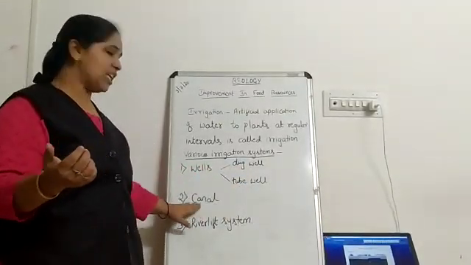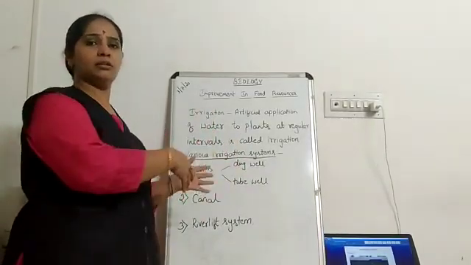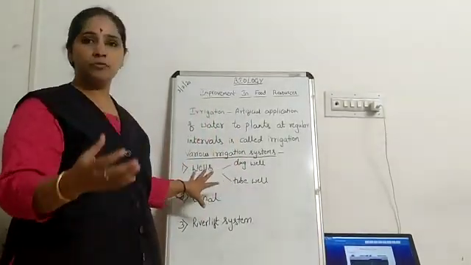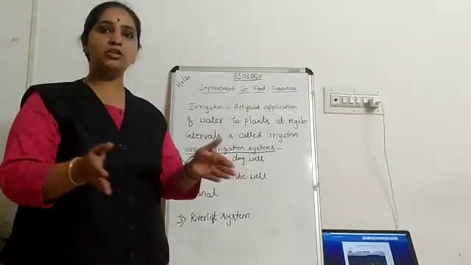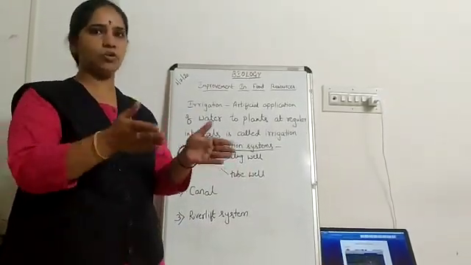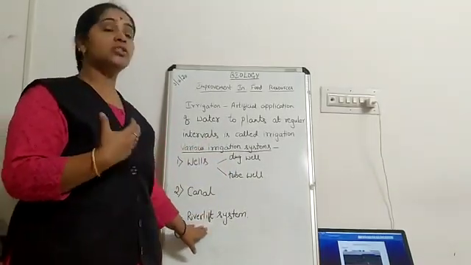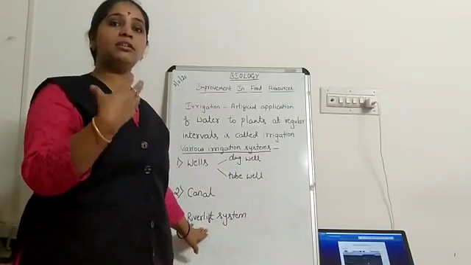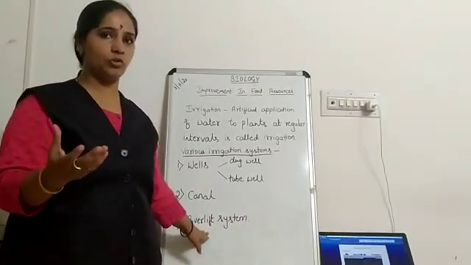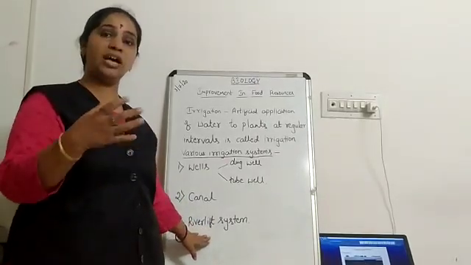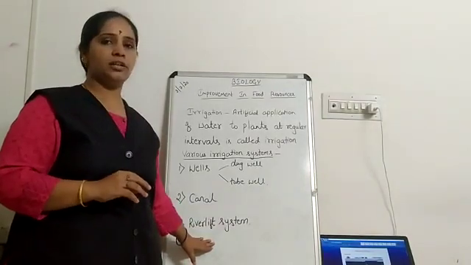Next we have the canal system. Canals are nothing but channels that come directly from the reservoirs or the rivers. From there the canal branches into further smaller canals, which irrigate the fields. And coming to the last one, the river lift system. This system is used where there is inadequate release of water from the reservoirs. There, with the help of a pump, they directly lift the water from the rivers. This is called the river lift system.